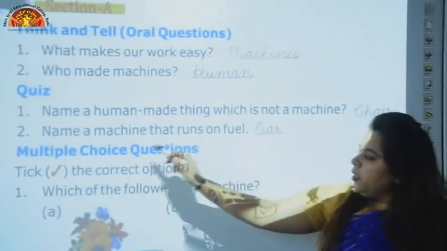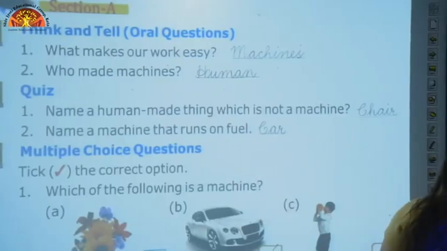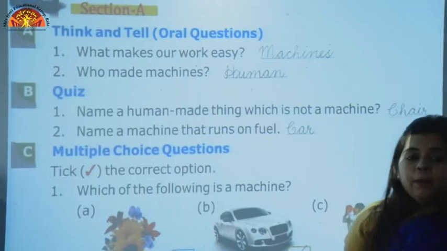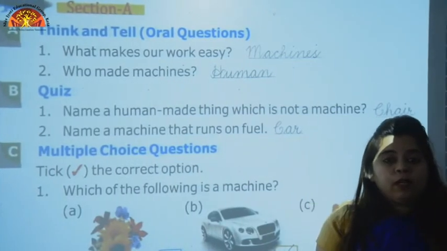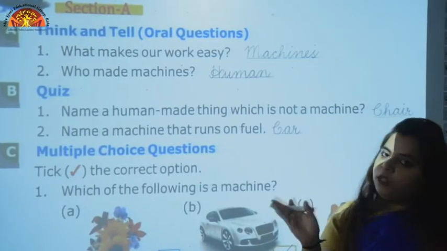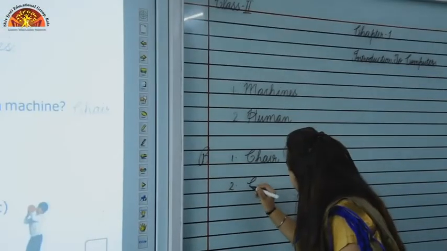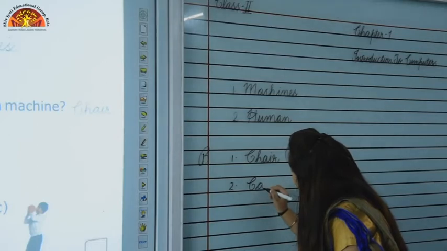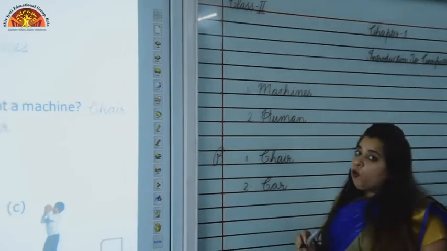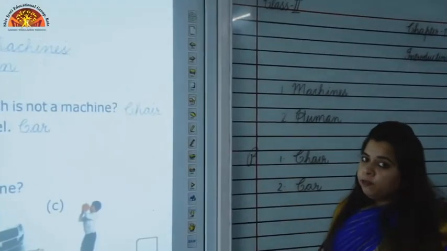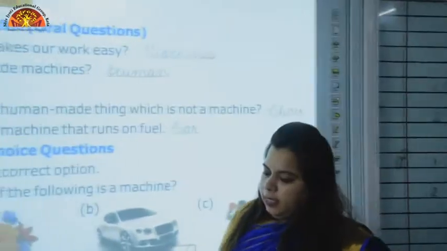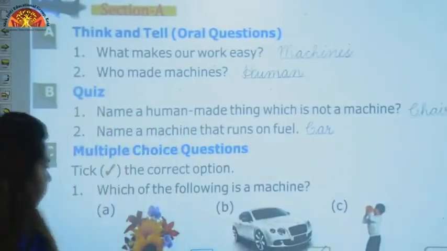Next, number 2. Name a machine that runs on fuel. Now which machine is man-made and it runs on fuel, children? It is car. So we will write car over here. C-A-R, car. I hope you all are writing it in a very beautiful handwriting with me. Chaliye. Now let's see question number C.